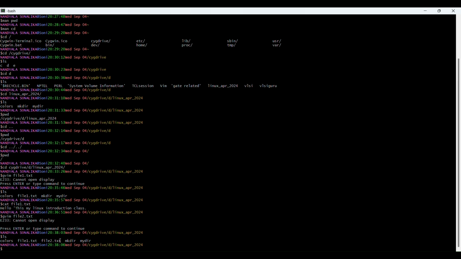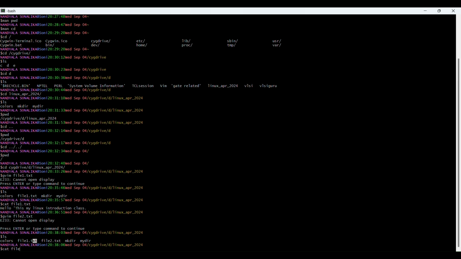Now you can see one thing, cat file. I am clicking on the tab. It's nothing. Wait. I just give file and click on the tab. Why? Because I have two names starting with file, file1 and file2.